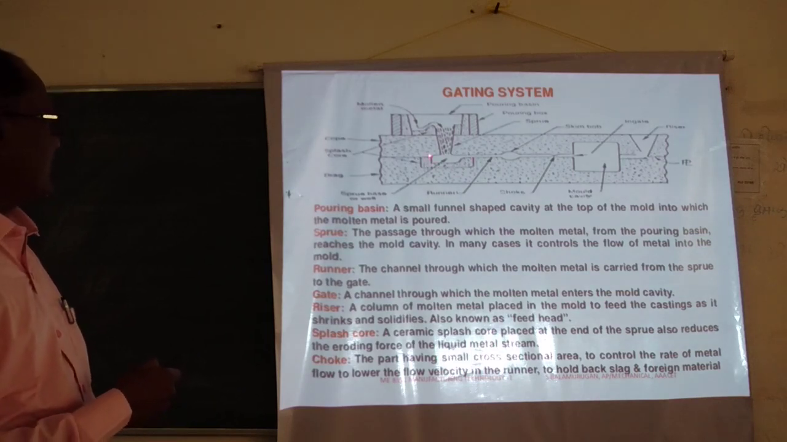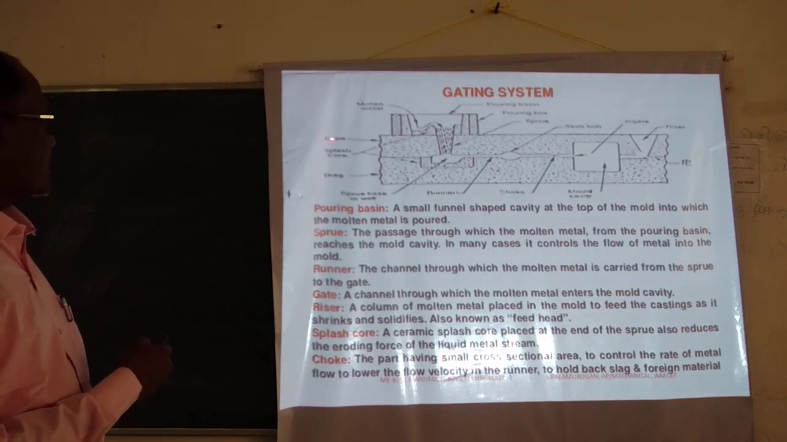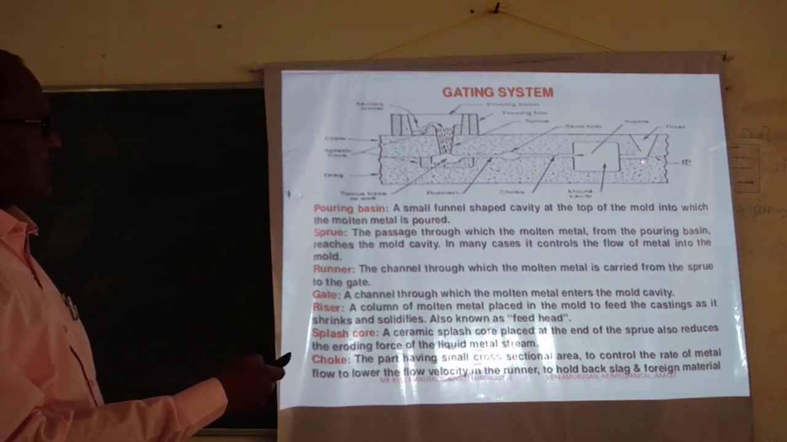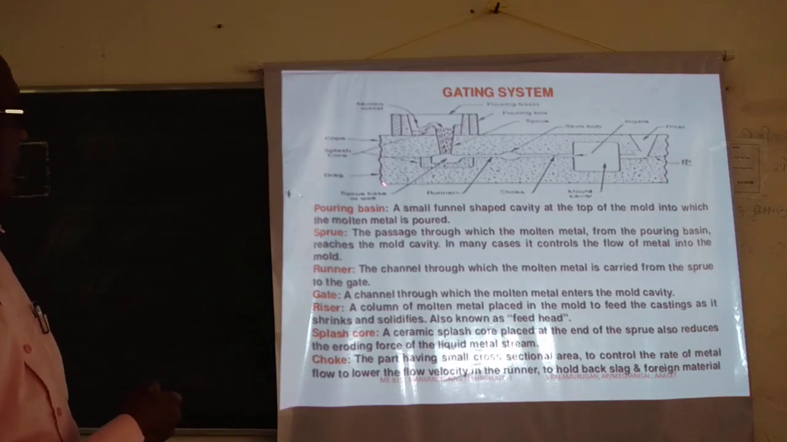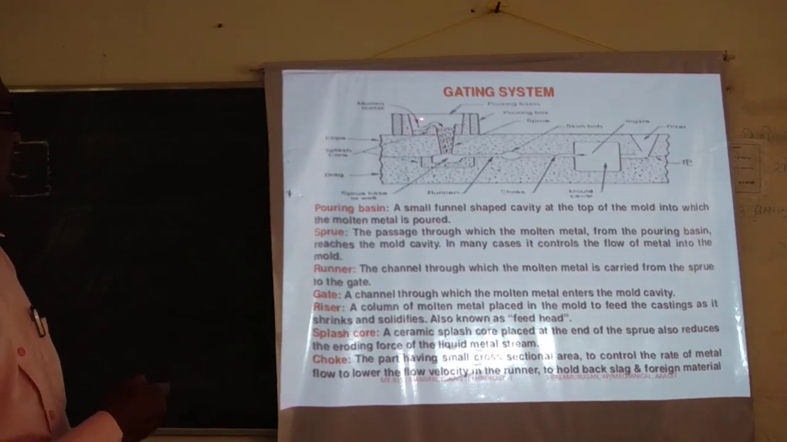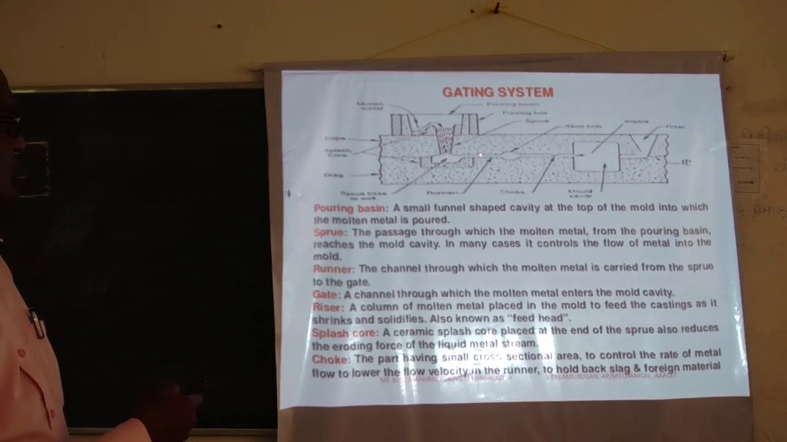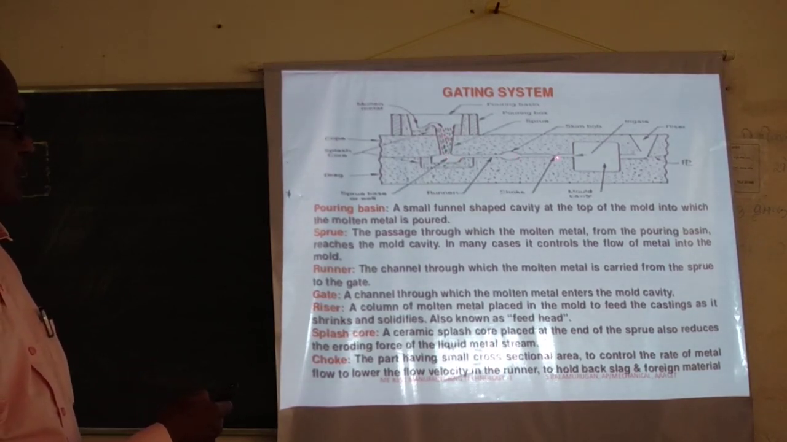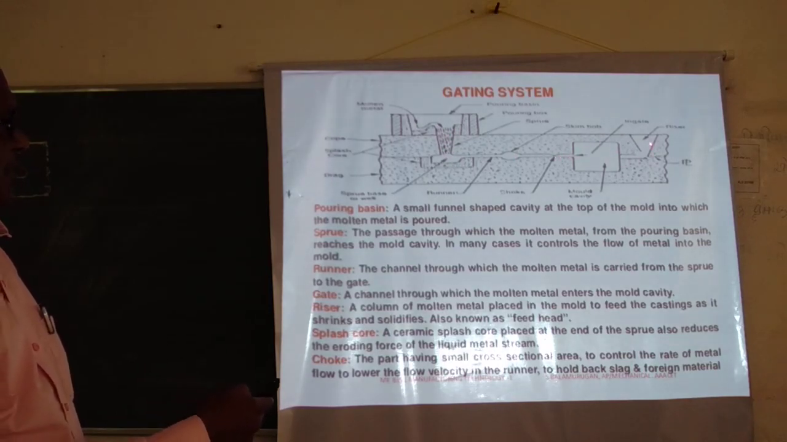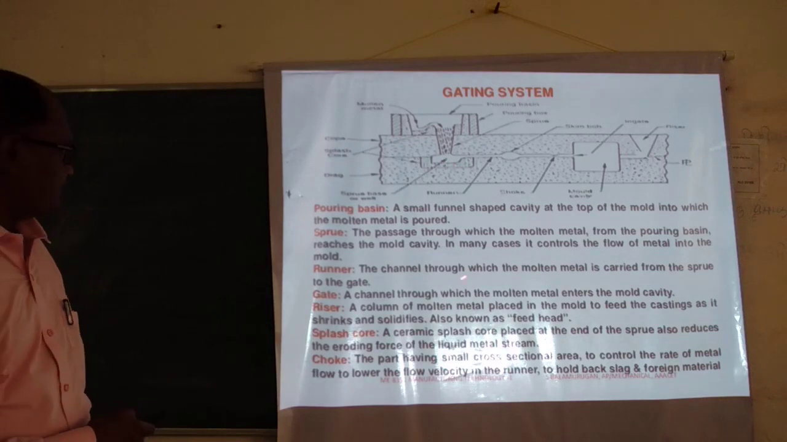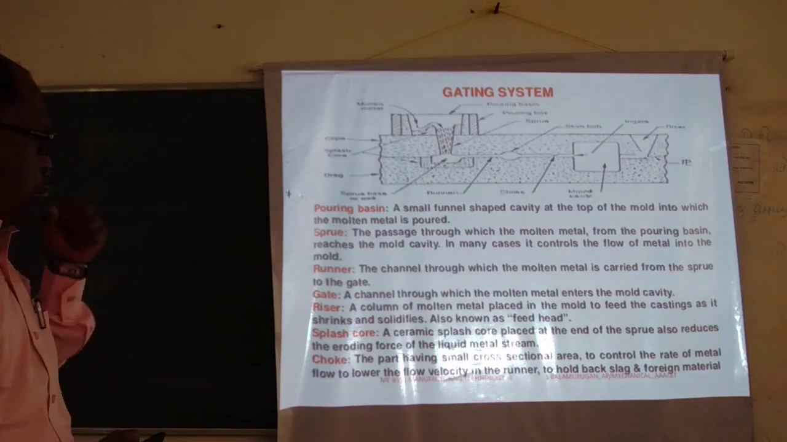This one is the drag, this one is the cope box, the upper portion is the cope box, and this bottom portion is called the drag box. This is the pouring basin from where you are pouring the molten metal. It goes through this sprue, again goes to this channel, again it goes to this gate, again it comes to this. This one is the mold cavity, so molten metal is filled in this.